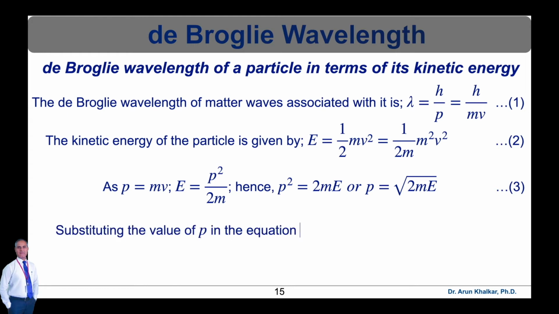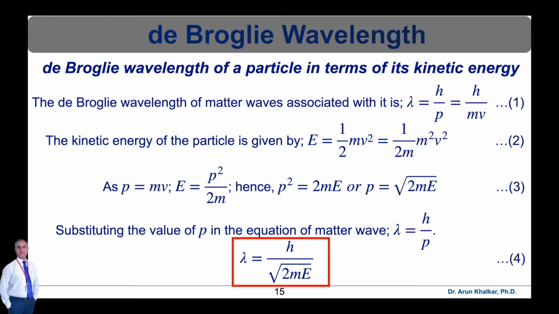Putting the value of momentum p in the equation of the matter wave, we can write equation number 1 as lambda is equal to h upon p is equal to h upon under root of 2mE. So this is equation number 4. The above equation gives the de Broglie wavelength of a particle of mass m and kinetic energy E. This equation is true for any particle irrespective of its charge or the mass.